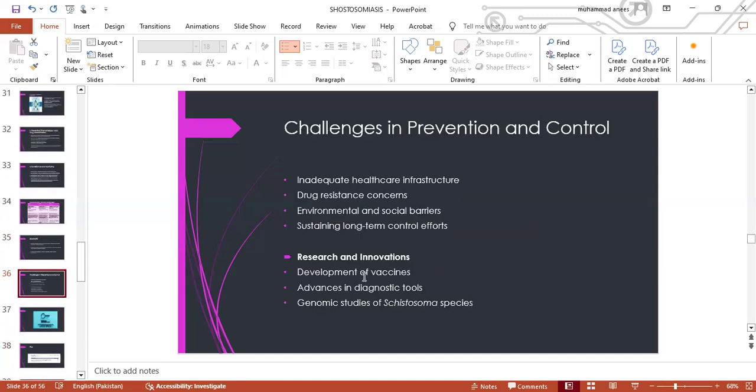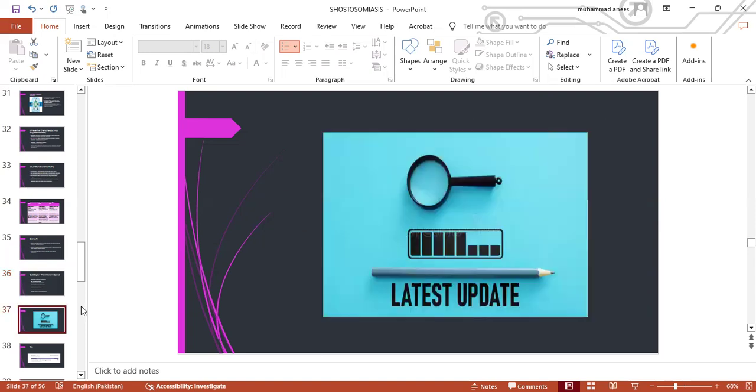There are certain challenges in prevention and control. These are inadequate healthcare infrastructure, drug resistance concerns, environmental and social barriers, and sustaining long-term control efforts. And there are certain research and innovations in this line, which are the development of vaccines, advancement in diagnostic tools, and genomic studies of schistosoma species, which can be seen in further articles. Moving on to the latest updates.